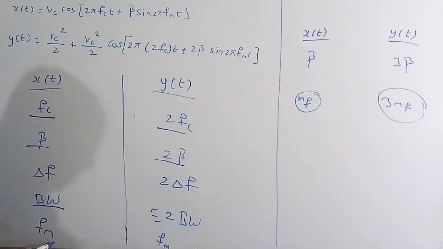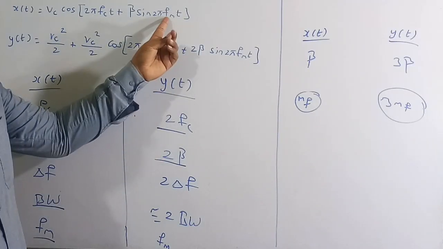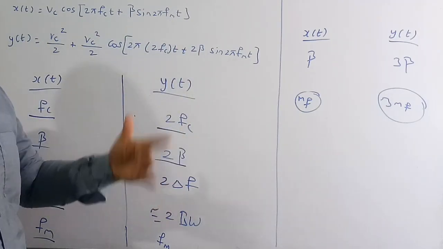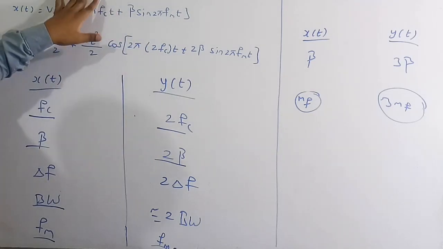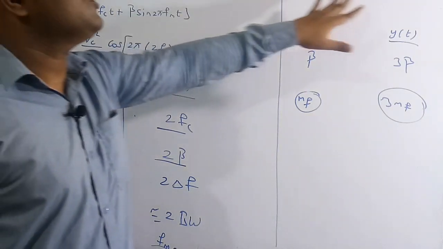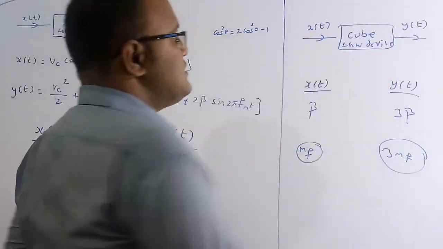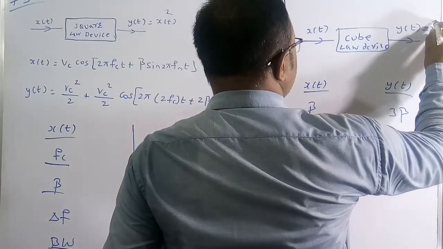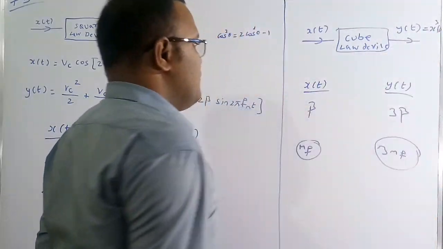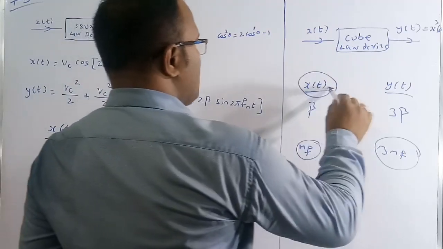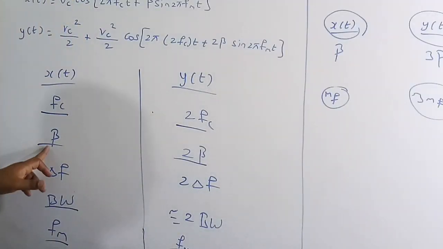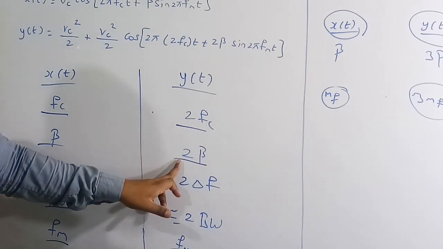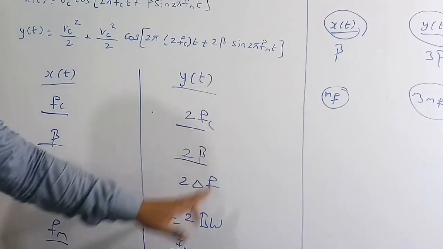And here if this is the message signal frequency, the output is also the same. FM is also the same at the output. There is no multiplication by anything. So therefore here also FM. This is for the square law device. But now let's do it for the cube law device, means if the output is the cube of the input function. So therefore x cube of t. So for the input x of t and the output y of t, in the same manner we are going to get here. If beta is the modulation index, for the square device it is 2 beta. For the cube device it will become 3 beta.